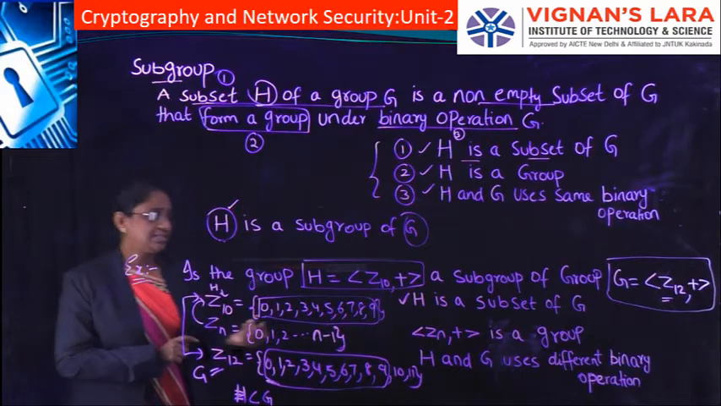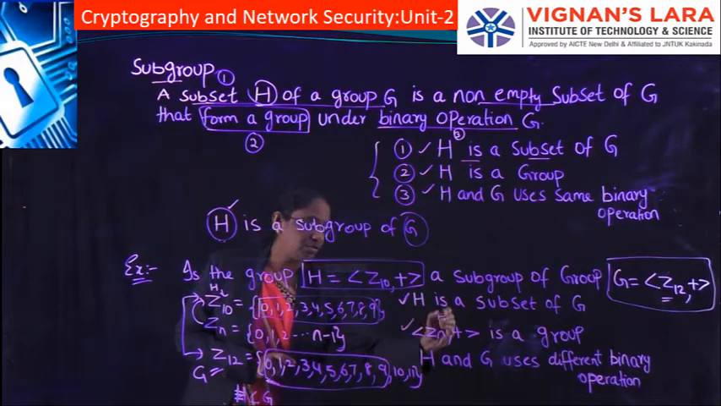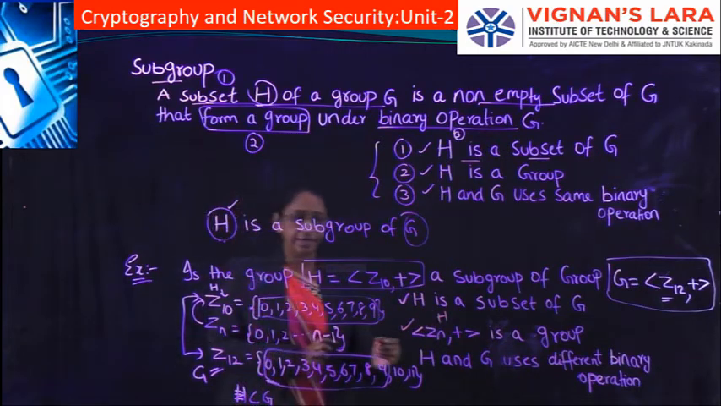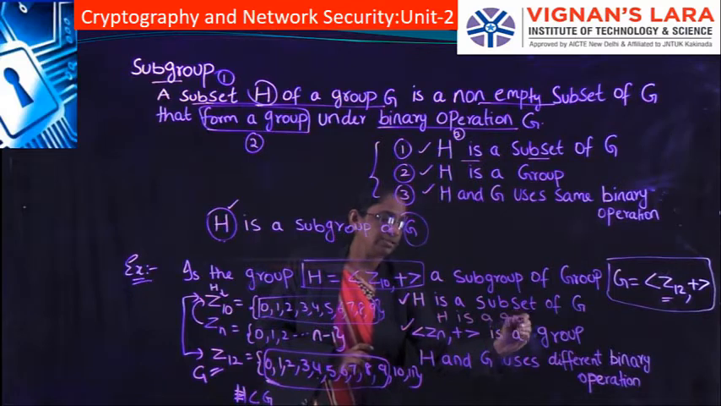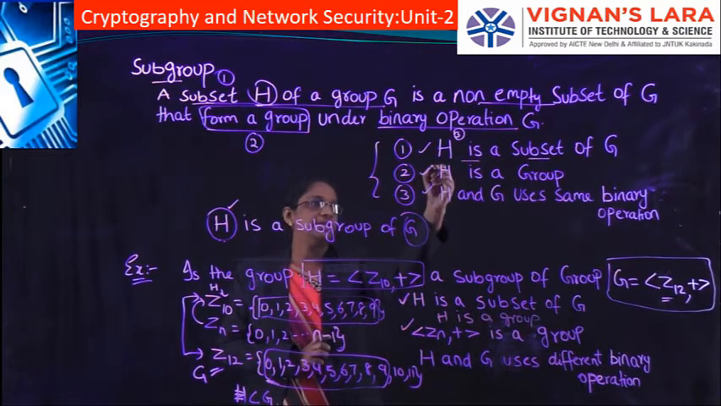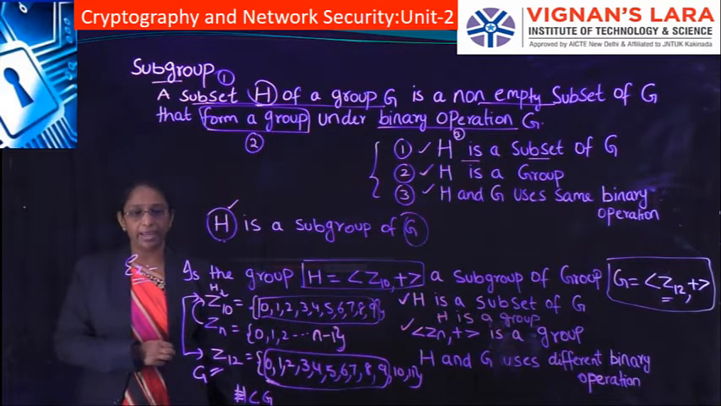What is the second condition? Our second condition is that H is a group. Here H should be a group. This is our second condition: H should be a group.